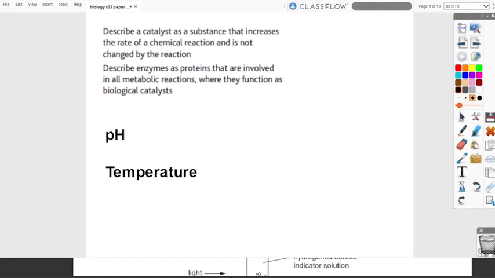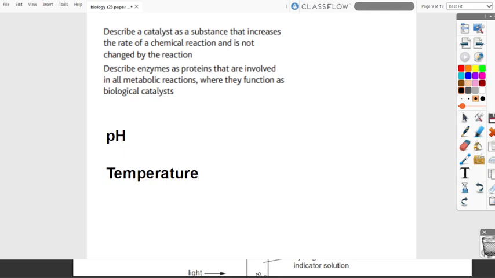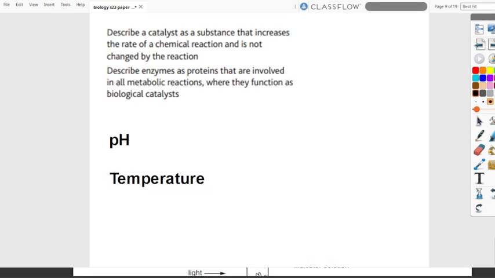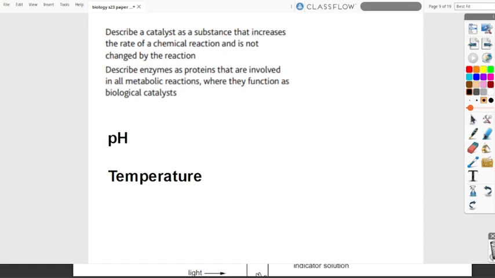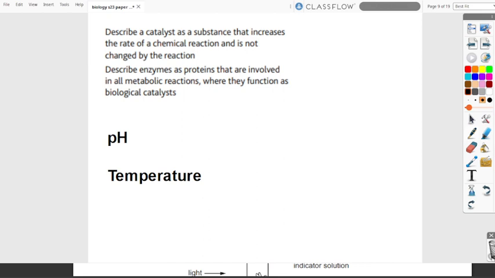Enzymes are affected by pH and temperature. If the optimum pH or optimum temperature, where the enzyme acts at its most effective, is exceeded, the enzyme gets denatured, where the active site no longer works.